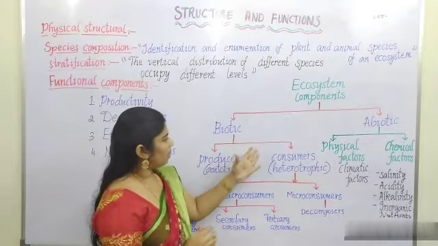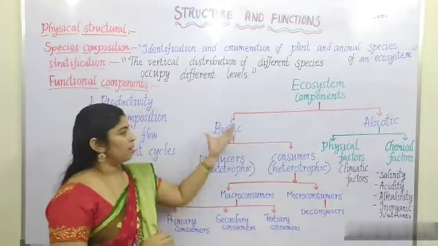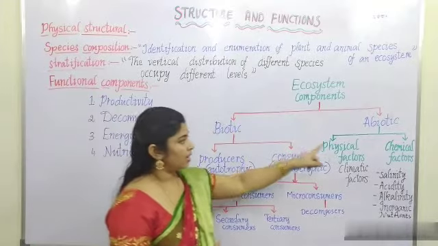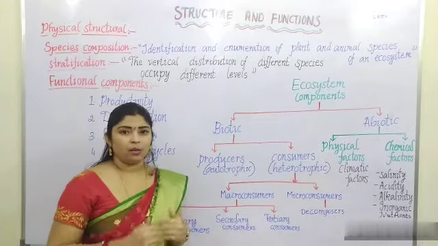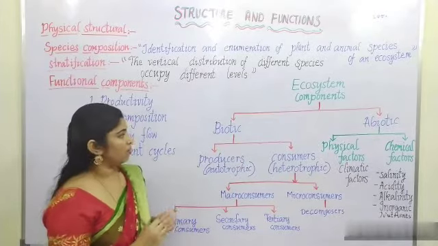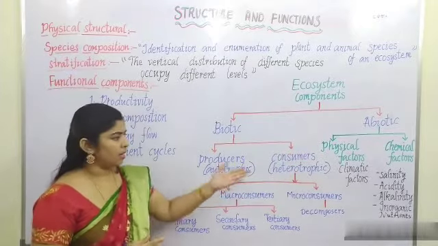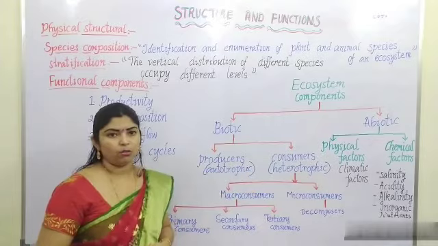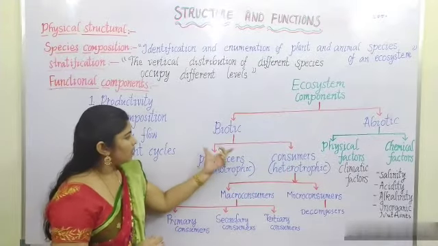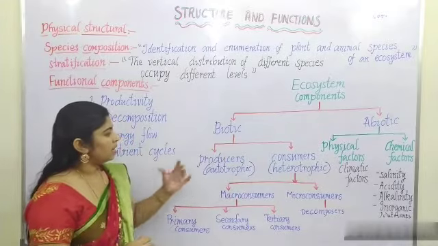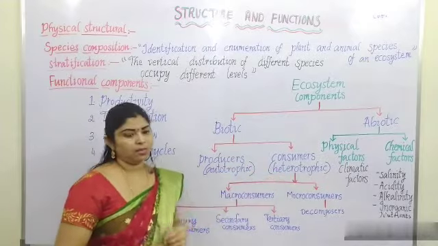Here the components include biotic and abiotic factors. Biotic components will be there and abiotic components also will be there. Biotic means living. And abiotic means non-living. We can take climatic factors also, like chemical, anything. Abiotic.